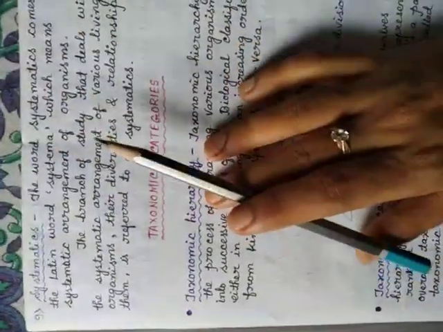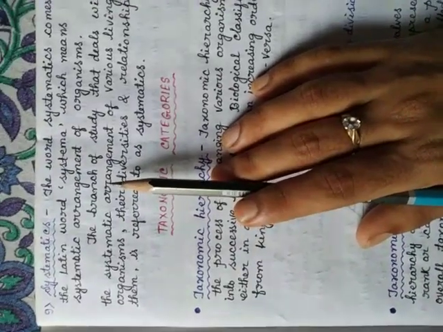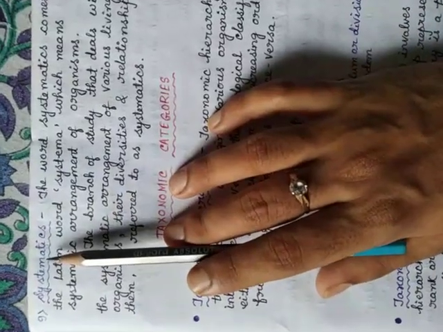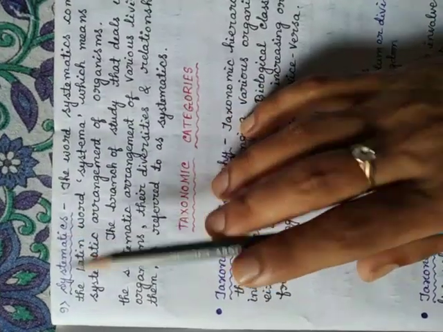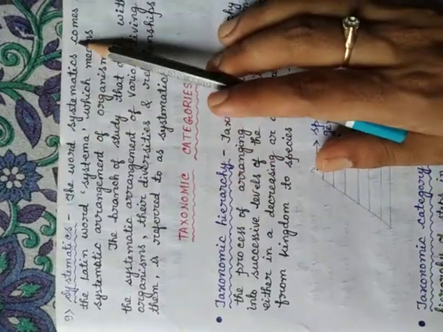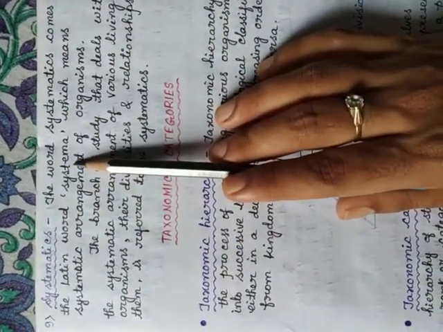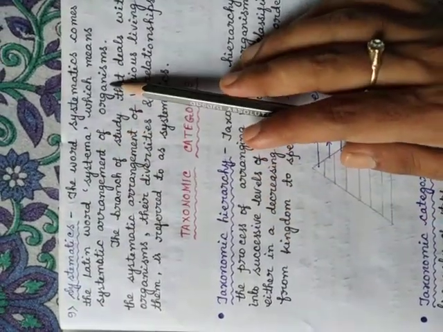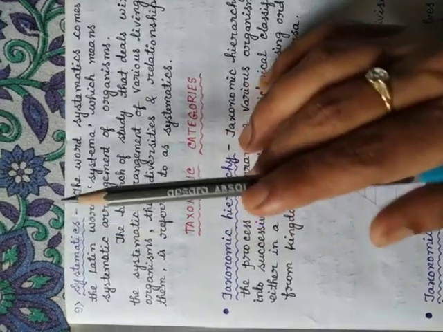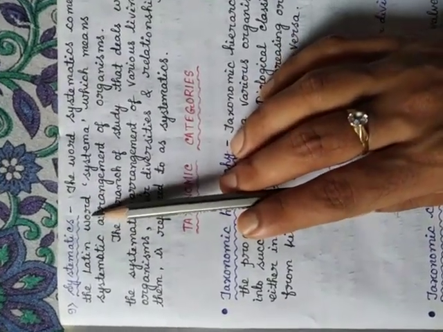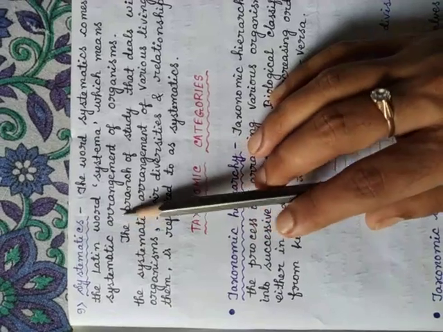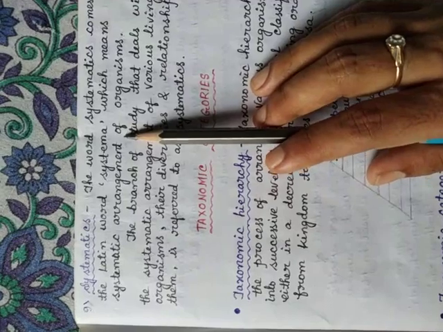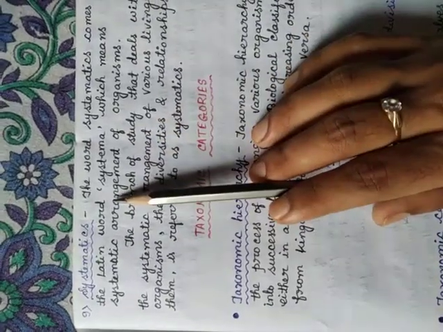Now, in the first chapter, today we will start from systematics. It's another important term related to taxonomy. The word systematics comes from the Latin word systema, which means systematic arrangement of organisms. So systematics means the study or branch of biology where the systematic arrangement of all living organisms is described in detail. This is systematics.